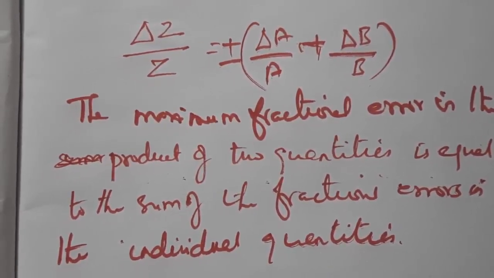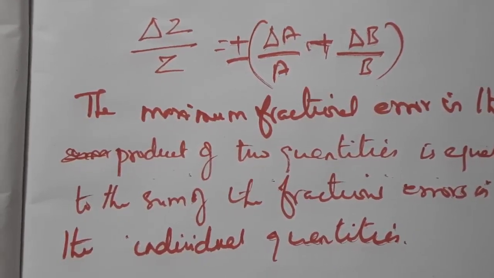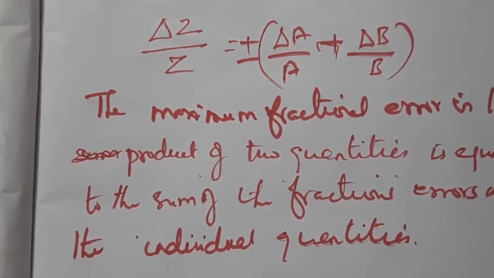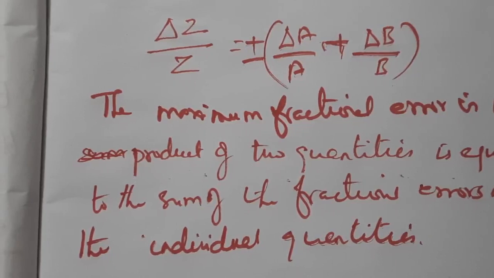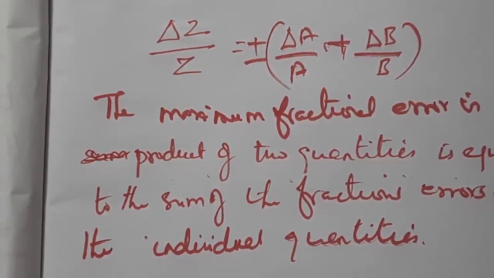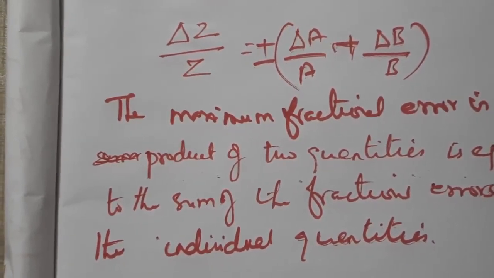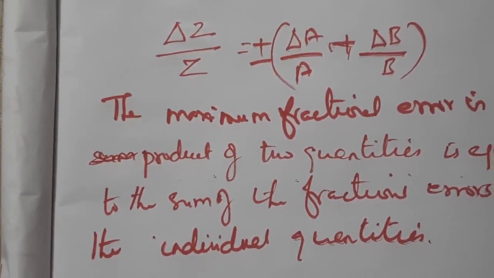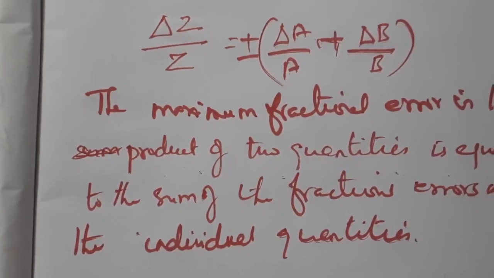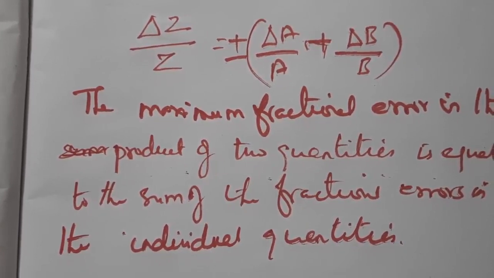Okay students, today we have discussed the propagation of errors, that is how we can combine the errors in a final calculation of a measured quantity. First we discussed the errors in the sum of two quantities, next the error in the difference of two quantities. We explained these with examples, and last I explained the error in the product of two quantities. For this product of two quantities, tomorrow we can discuss an example problem. Okay, learn well students. Thank you.